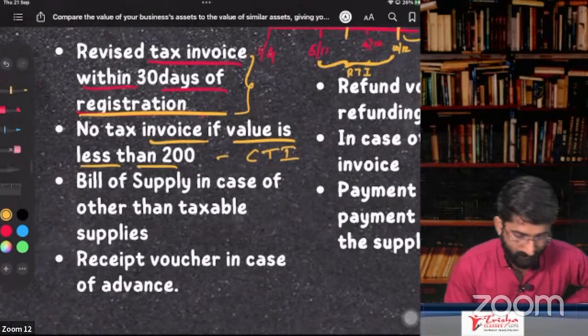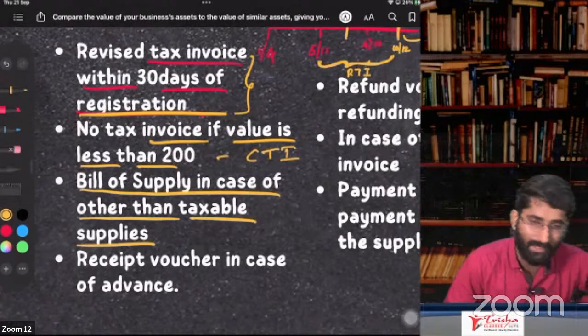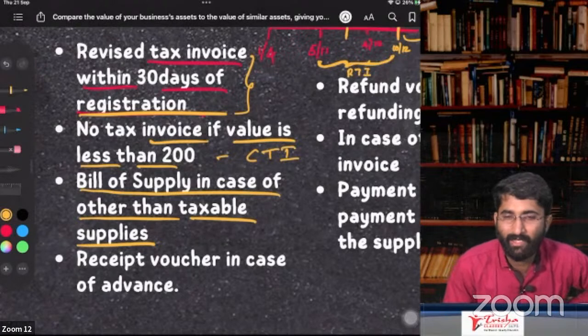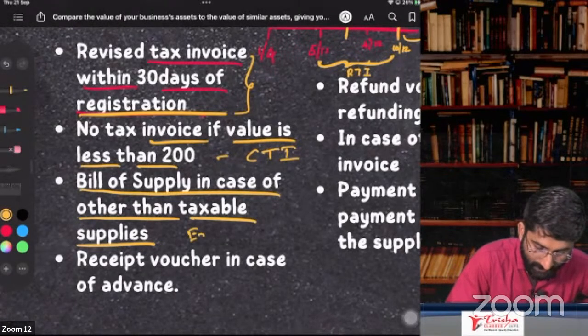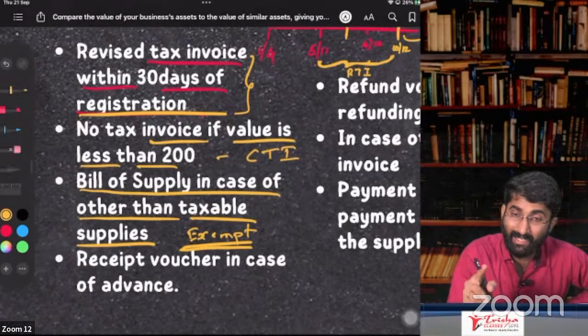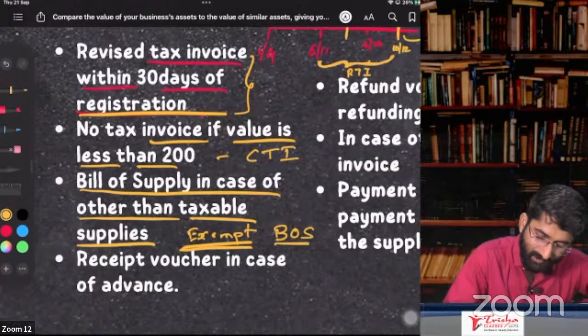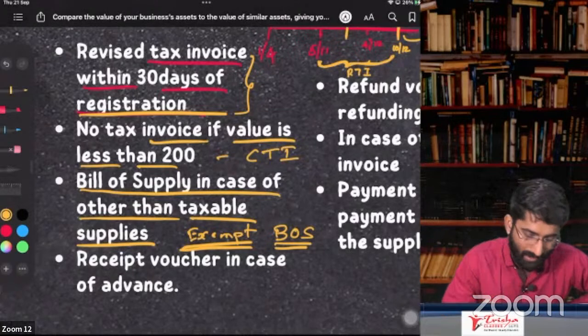That is mandatory here. Next, bill of supply in case of other than taxable supplies. If you are not doing taxable supplies, sir, I am selling exempt goods. In case I am selling exempt goods, then should I give a tax invoice? No. If you can collect tax only, then you have to write a tax invoice. Otherwise, you have to give a bill of supply. Nothing but a small bill that you can give.